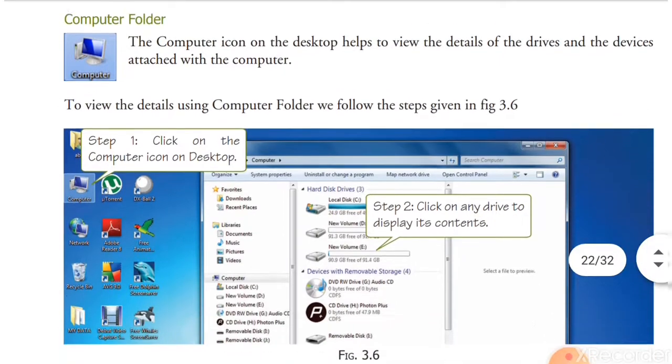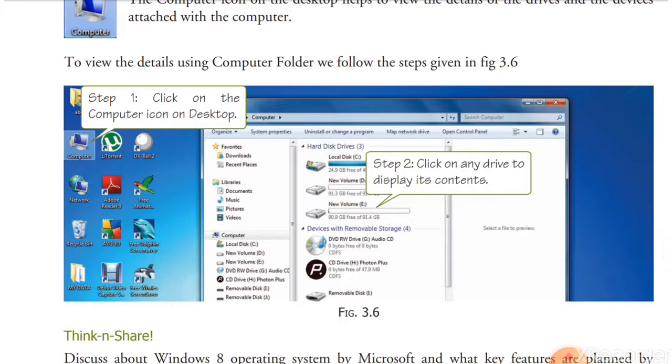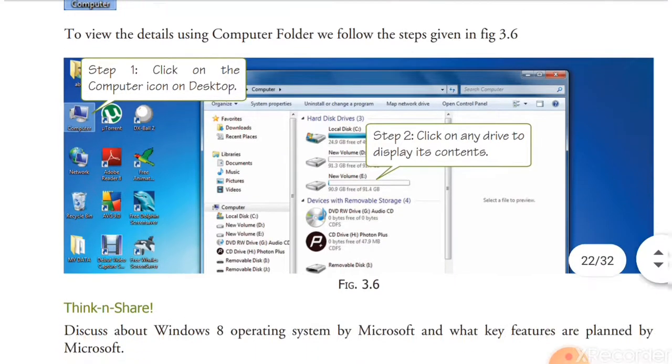Next, to view the details using the Computer folder, we follow these steps. First step is to click on the Computer icon on the desktop. The desktop is the first screen of Windows.